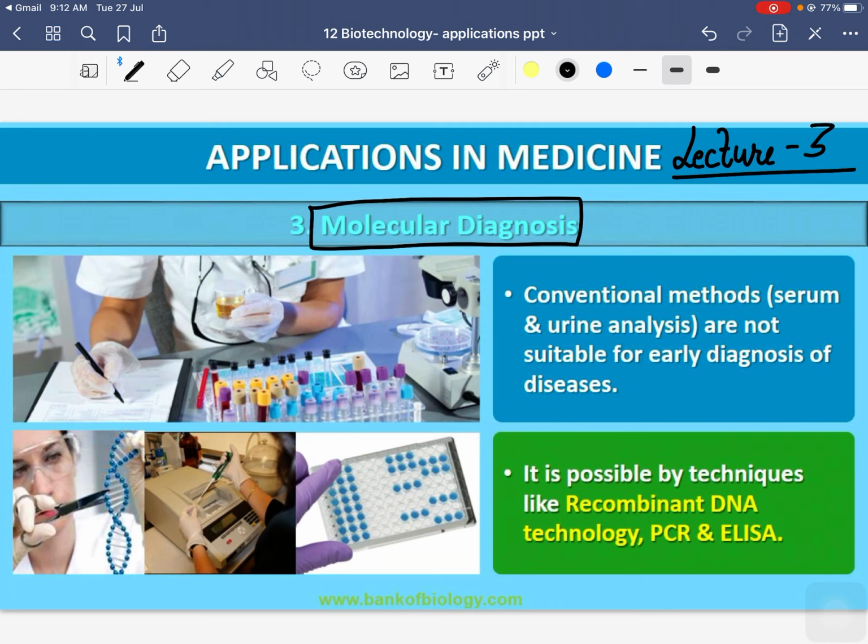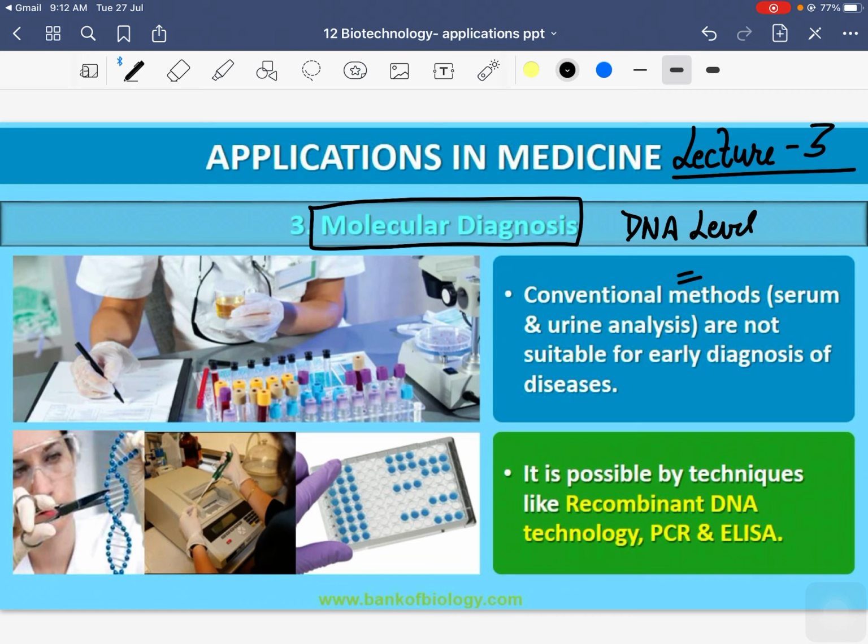Molecular diagnosis means how you can diagnose a disease, and what are the latest methods, the latest technology used at the molecular level, at the DNA level, to diagnose a disease. As you know, in older times the conventional method was blood sample analysis, serum sample analysis and urine analysis.